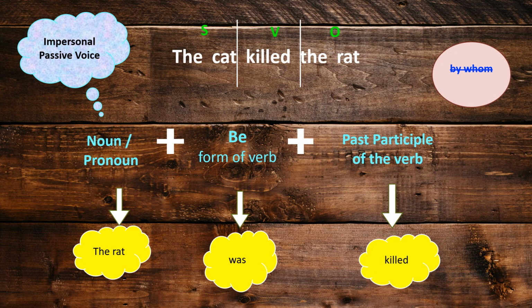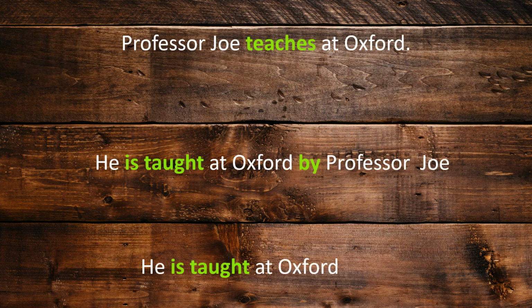Now, how to convert the same sentence into impersonal passive? Impersonal passive, it's very simple. Now, we said noun or pronoun followed by a be form of verb and the past participle of the verb, followed by by and the doer. Now, impersonal passive means you will not mention by whom this was done. Fine. So, the structure will stop with noun or pronoun plus be form plus past participle. The rat was killed. That's all.